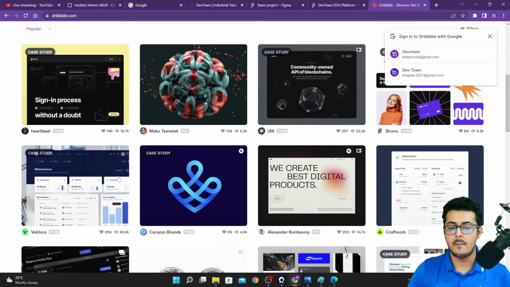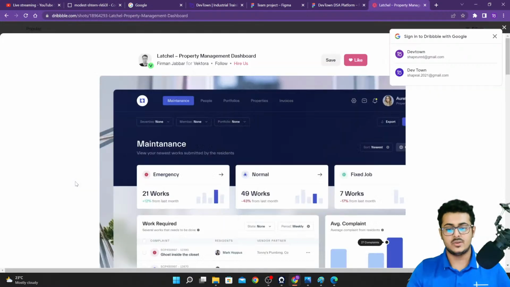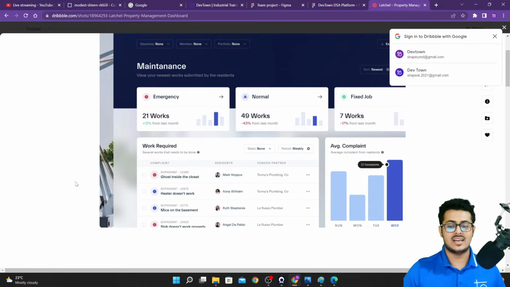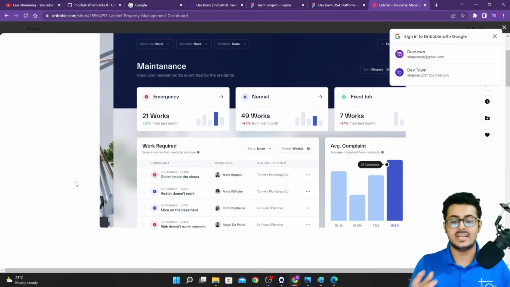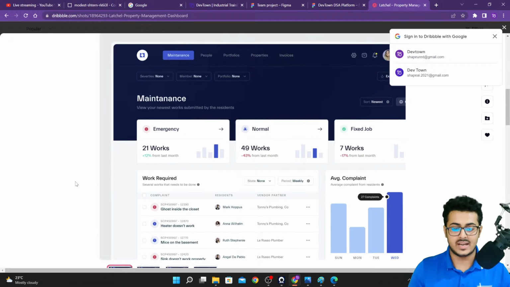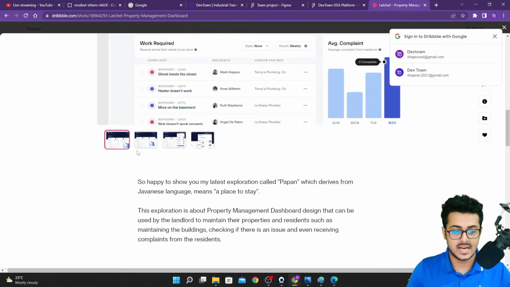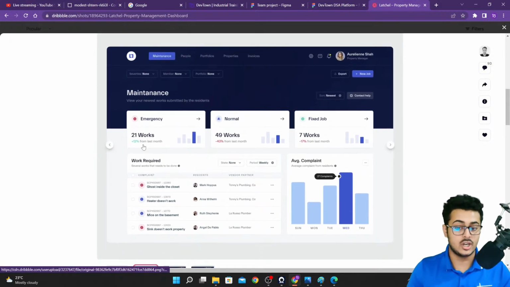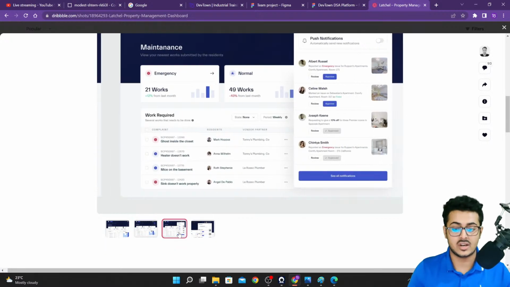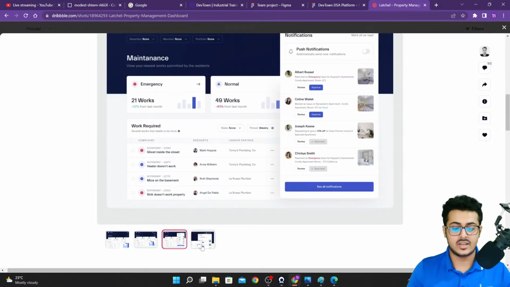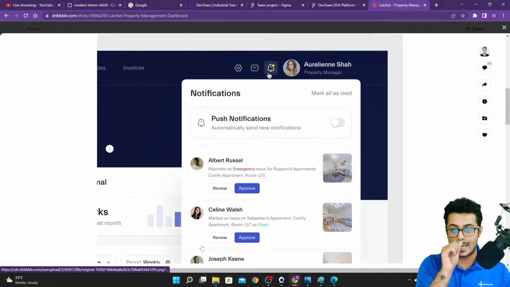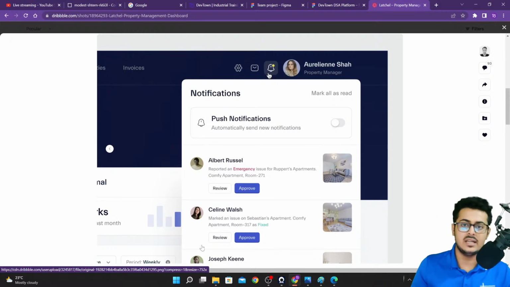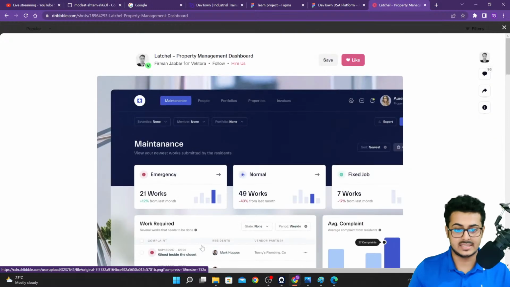These guys create amazing websites. This is thousands of people creating different websites and UI/UX. You can take inspiration from that: this is how my website should look, these are the features, these are the color combinations that I should use. Of course, you cannot directly copy and paste it. For learning purposes it's fine, but if you are going to sell something with it, then you need to pay them for the designs. But you can definitely go through them.